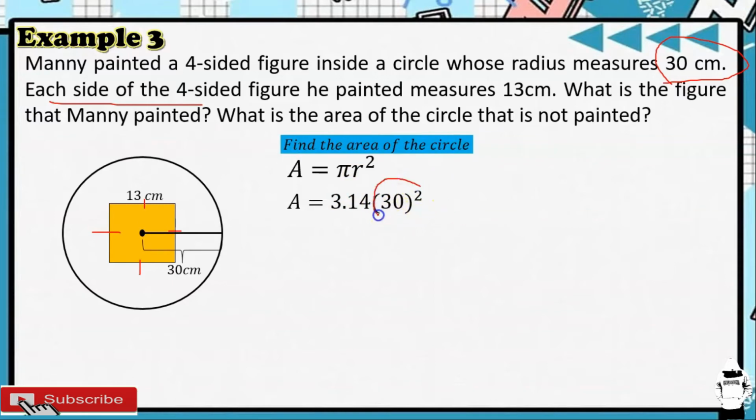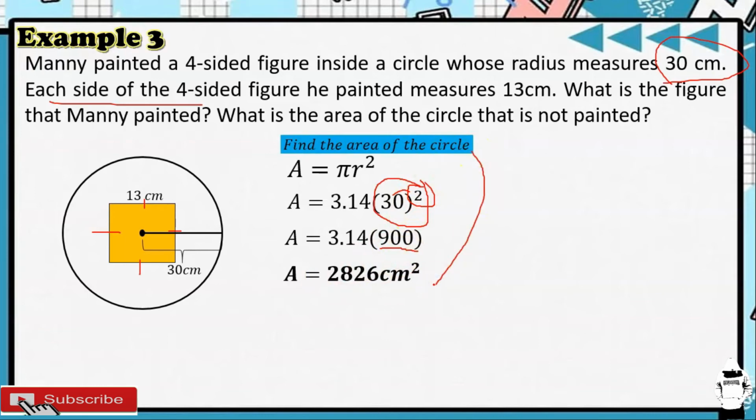So, unahin muna natin i-simplify ito o i-multiply natin. Ibig sabihin yan, 30 times 30. Dalawang beses daw natin i-multiply yung 30. So, 30 times 30, that is 900. Times 3.14. So, 900 times 3.14, that is 2,826. So, yung area ng ating circle ngayon ay 2,826 square centimeters.